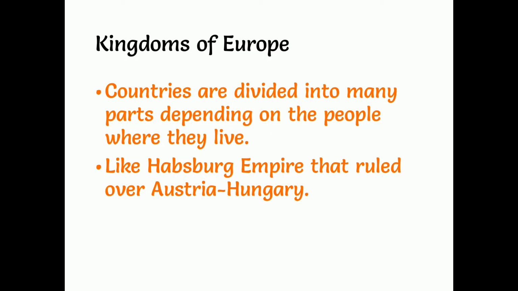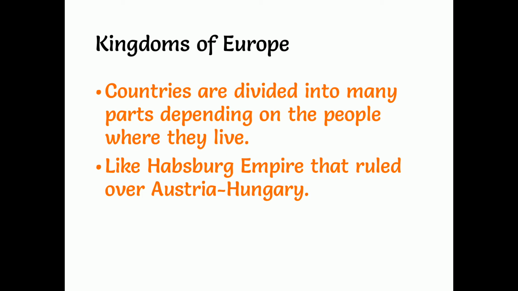Kingdoms of Europe. Everyone open page number 173 in your textbook. There you can see the heading Kingdoms of Europe. In that we will see different places. Countries were divided into many parts depending on where the people live. For example, take the Andhra region. Telugu people live here, so this is considered one country in Europe. When the same language identity is there for the people, then they will have a separate country. In such a way, the kingdoms were created in Europe.